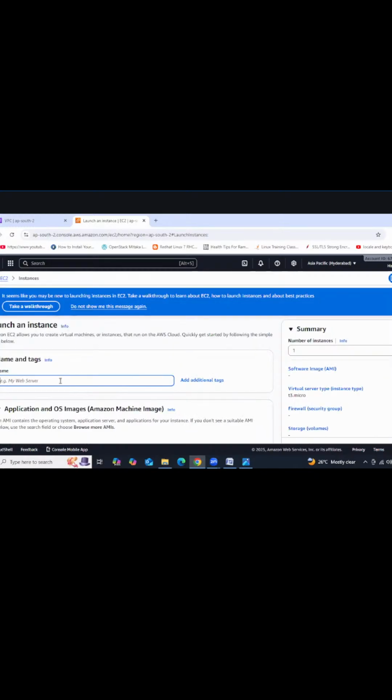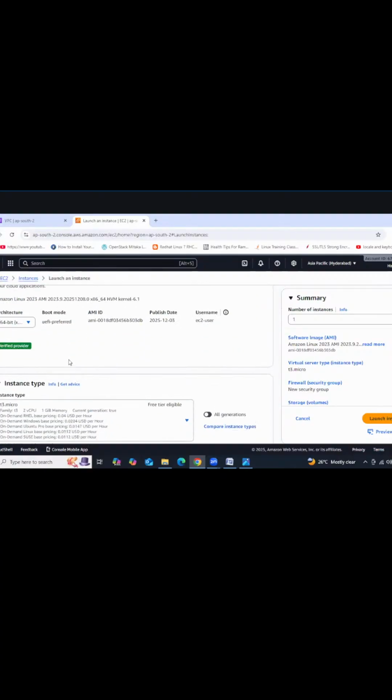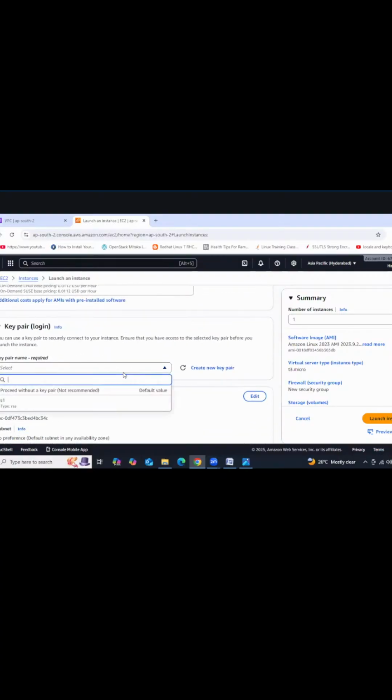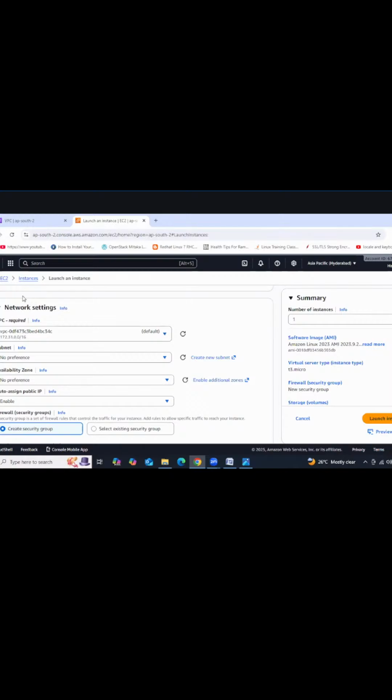Then provide the instance name, for example, private server, right? Private server, and the same Linux instance I'm using. Go a little bit down and then I'm selecting the same key. You can use the same key for multiple instances. It's not like that, okay? Then go to network settings, edit network settings. Got it, guys?